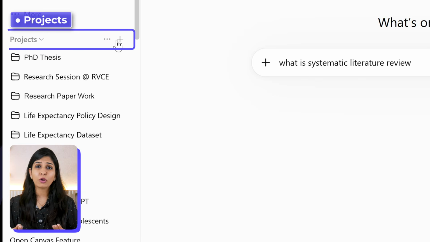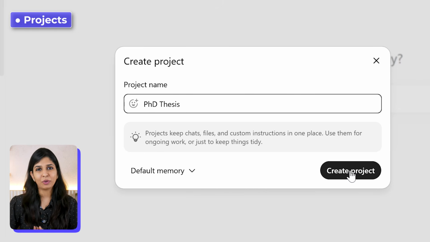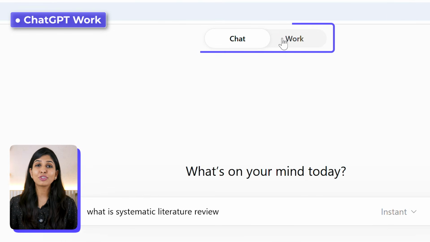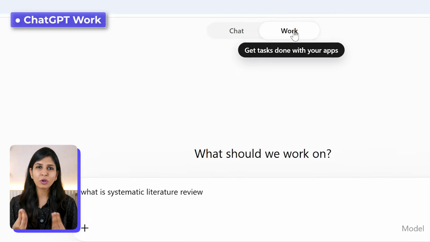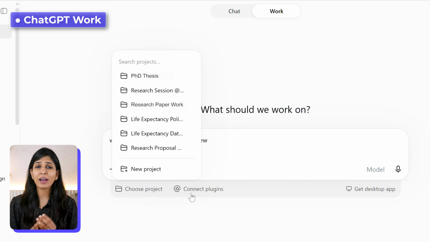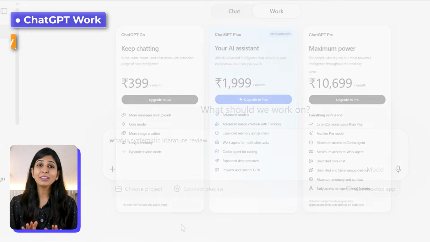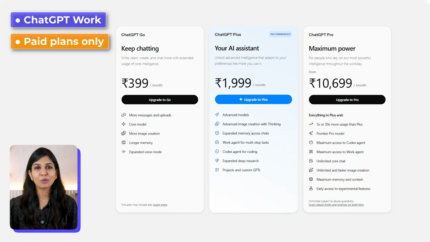After that, we have projects, which is like a dedicated workspace that holds your files and memory together so that you don't have to give that same context over and over again. And finally, we have ChatGPT Work, which is a newer, more structured surface built for pulling together your notes, drafts, files, everything together and then performing multi-level tasks. But this is available for paid plans only. So first, let's start by learning about projects.